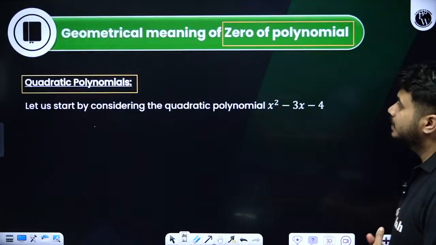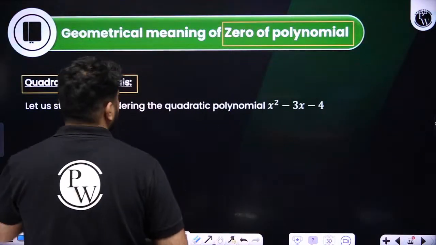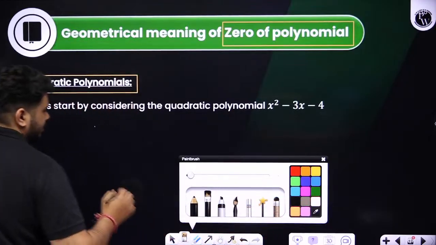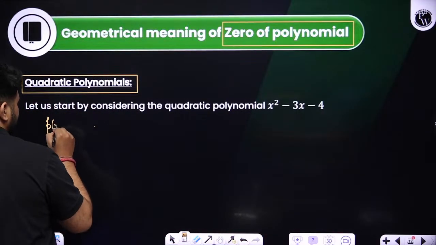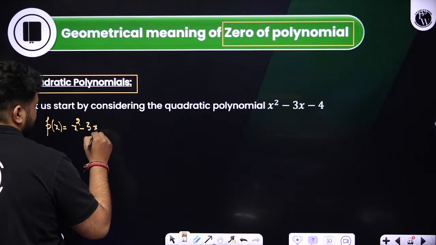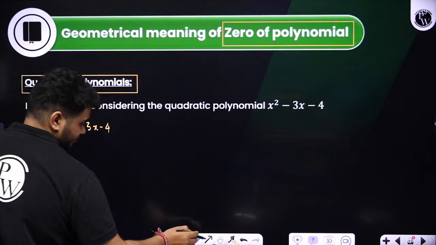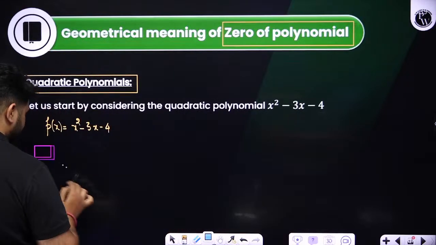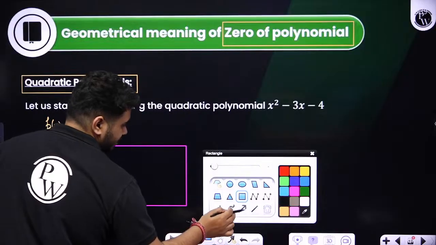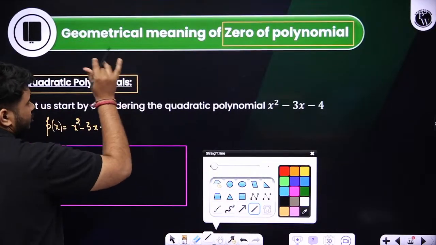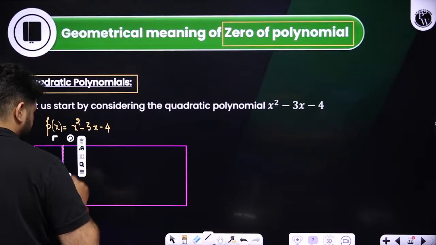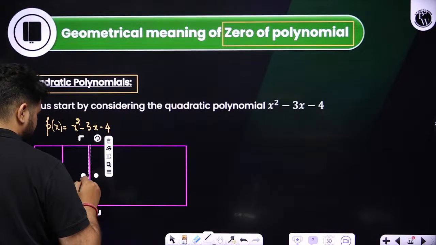Now if this idea is clear, let us move on to the geometrical meaning of zero of a polynomial. They have given a quadratic polynomial. Okay, they have given p of x is equal to what, students? x square minus 3x minus 4. So the first step is, let us see what values I can take to plot the graph. Geometrical meaning, ultimately we have to discuss the graph. Yes or no? So look at this, how we are going to discuss the graph over here.